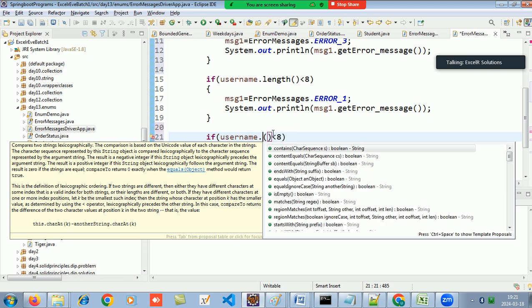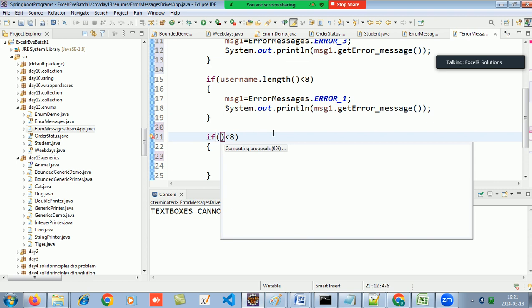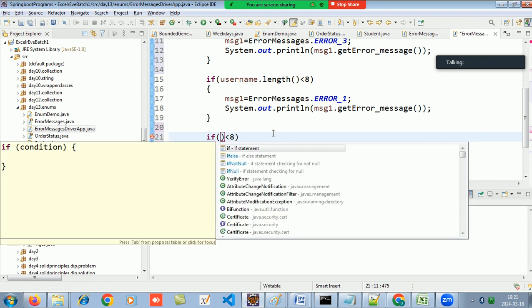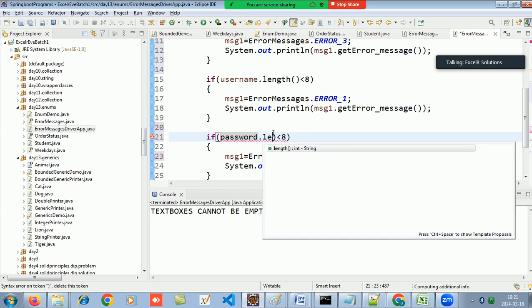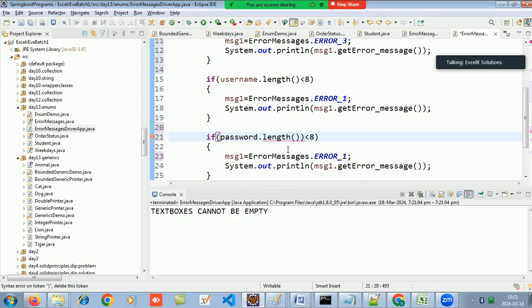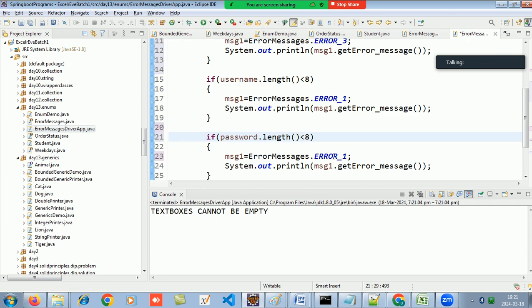Username dot length, okay, password dot length. If the password dot length is less than 8, then which error message will I make? Then I will make this err2. Then msg1 will point to it, and it will display me the message of err2.